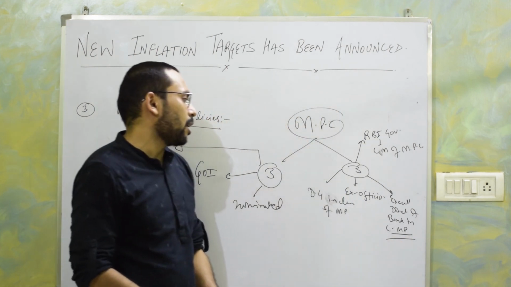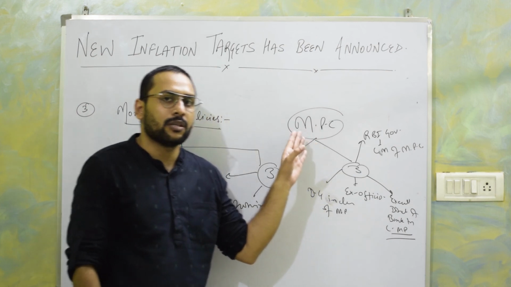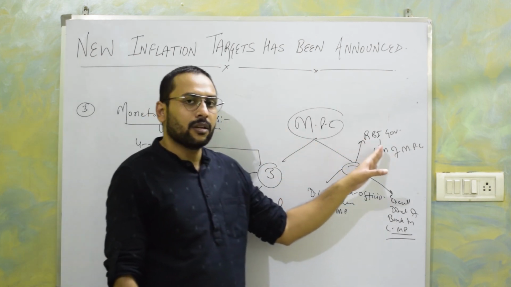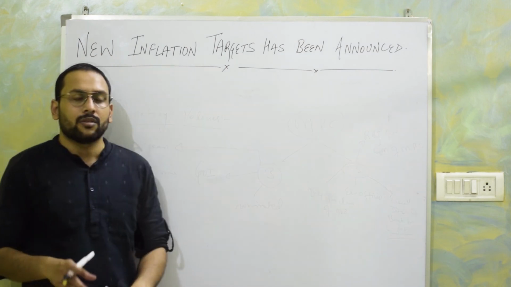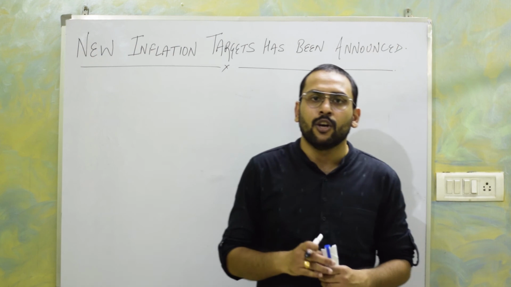And as they are ex officio members, they will hold office in MPC as long as they hold their office in RBI. So till now we have discussed 3 aspects: what are the new inflation targets,